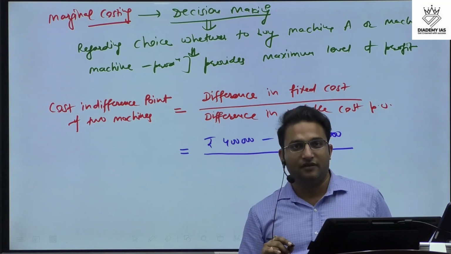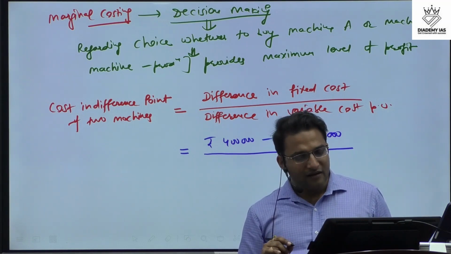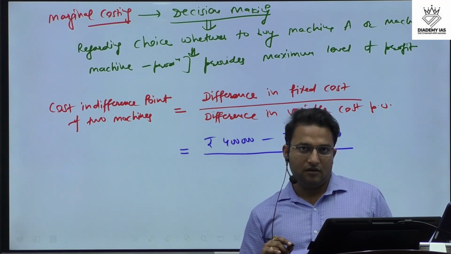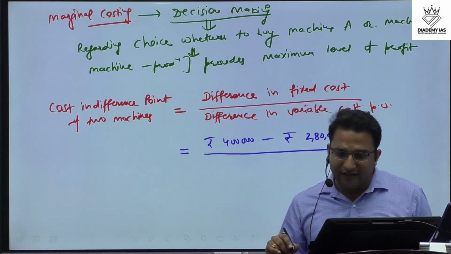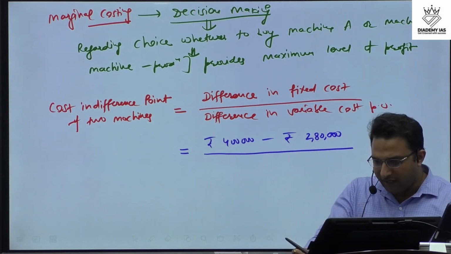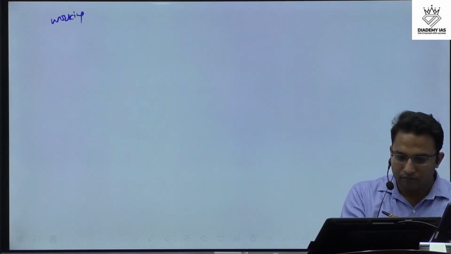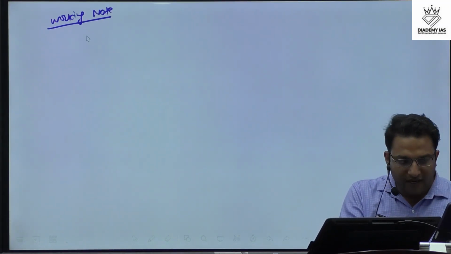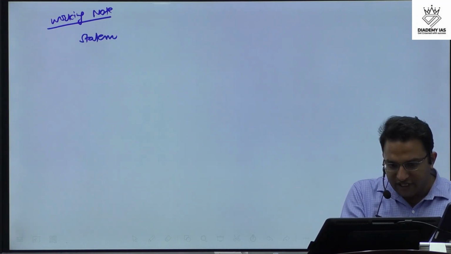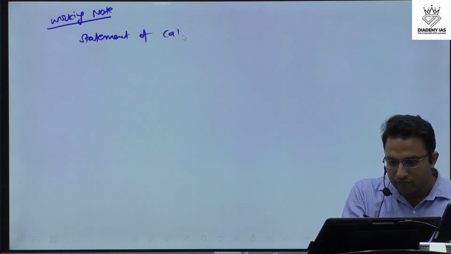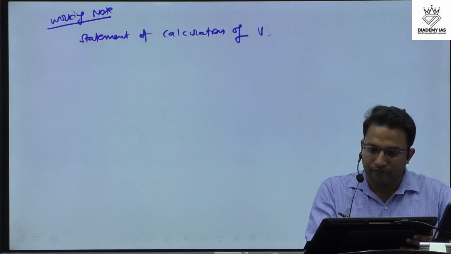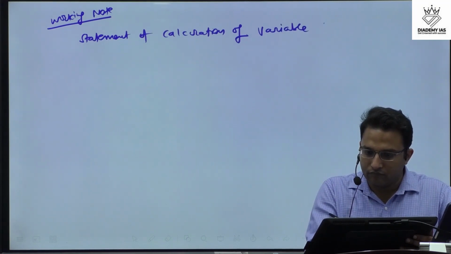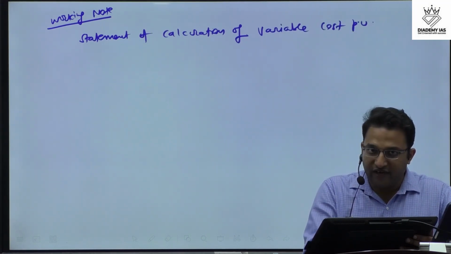This information is not available, right? We know the formula, and in the formula the first information is given, the second information is not given. So now we will calculate the second information also. For this we will make the working note: the calculation of statement of variable cost per unit.